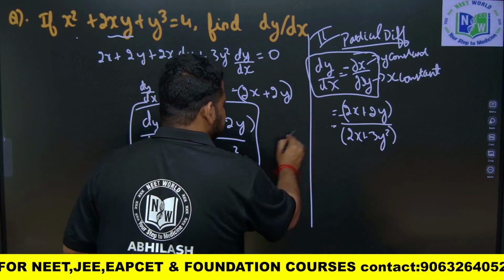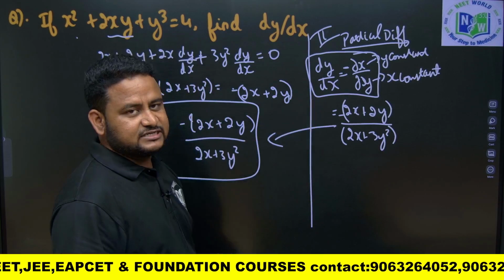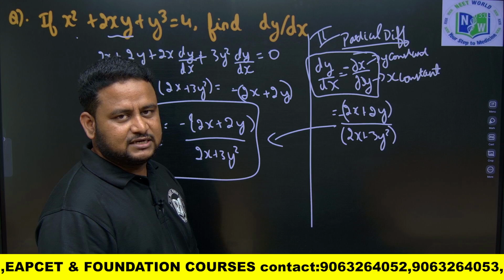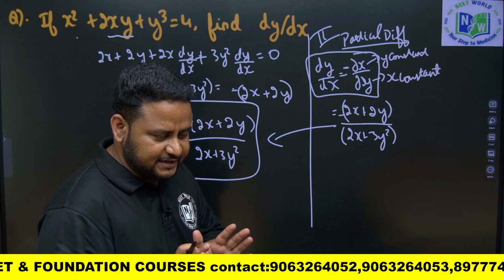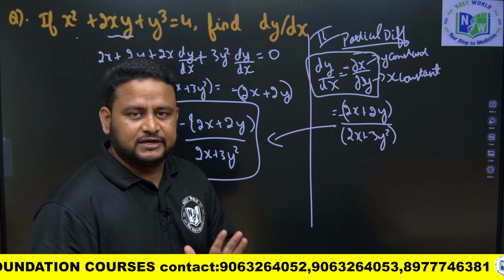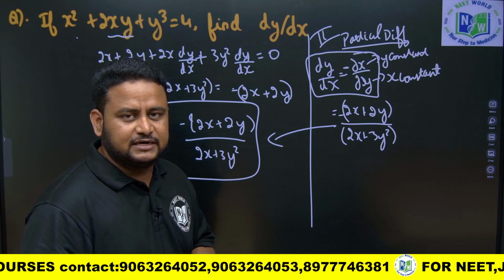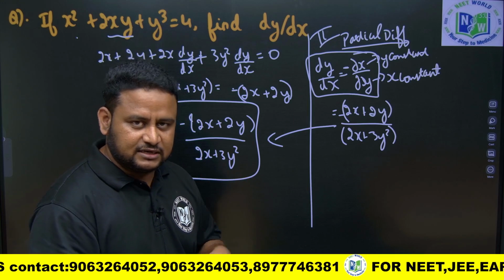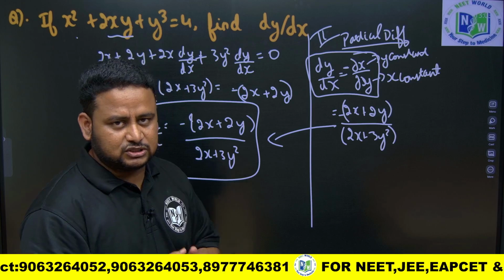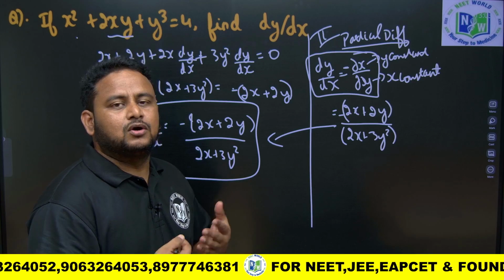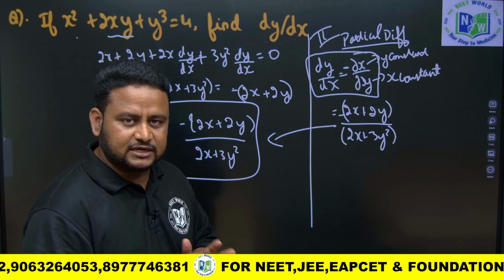So this is the same as before, but we got it in a single step because we are using the shortcut, that is partial differentiation. So dy by dx is equal to dou x by dou y. Is it clear, friends? While finding dou x, I am repeating again, you have to treat y as constant; while finding dou y, you have to treat x as constant. That's it.